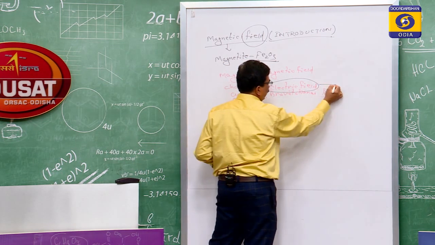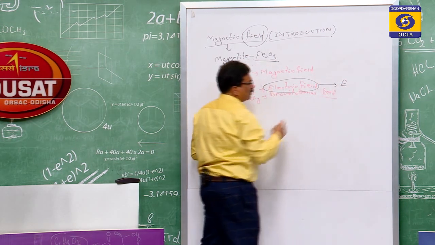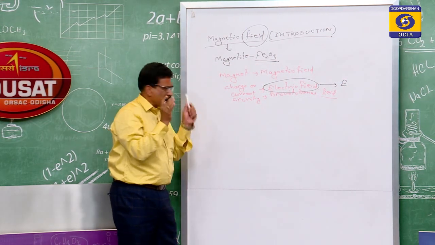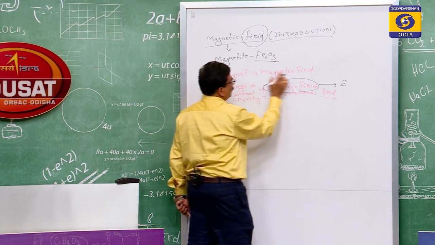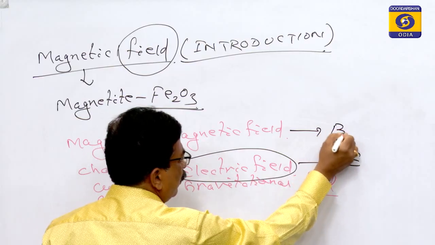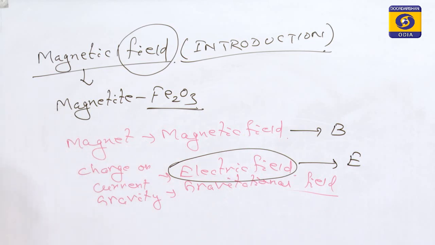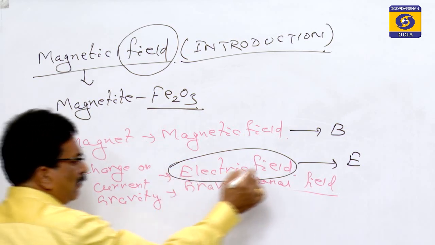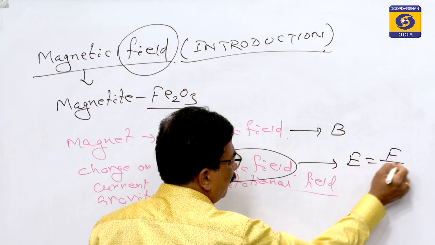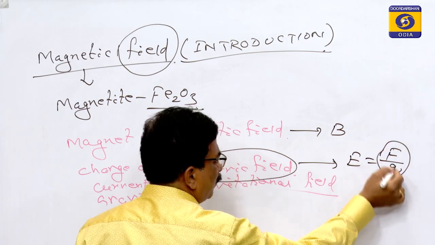This electric field is generally represented with the letter E. The similar type of field, the magnetic field, we will represent using the letter B. The electric field is equal to F by Q, meaning force per charge.